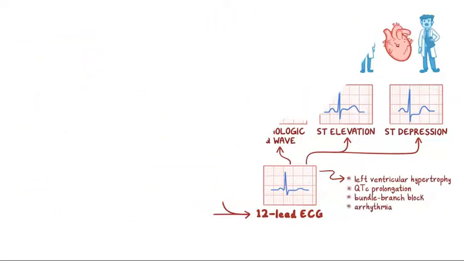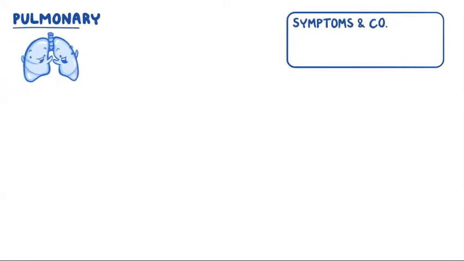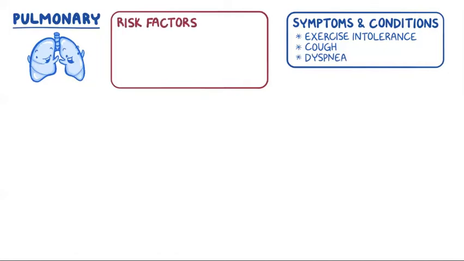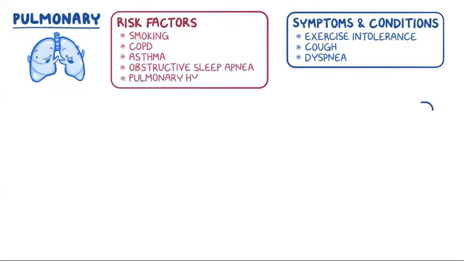It's also important to ask specifically about pulmonary symptoms and conditions. That includes exercise intolerance, cough, and dyspnea, as well as risk factors like being a smoker and having COPD, asthma, obstructive sleep apnea, or pulmonary hypertension.